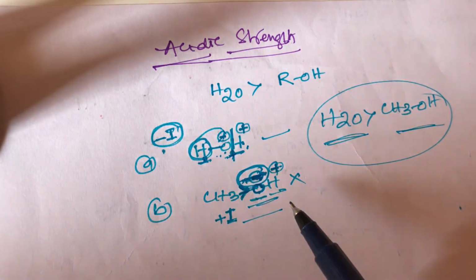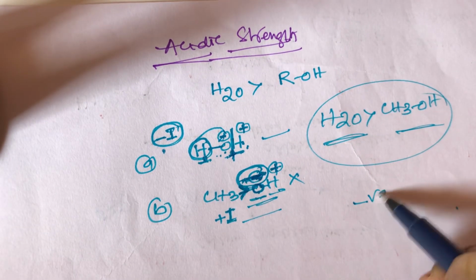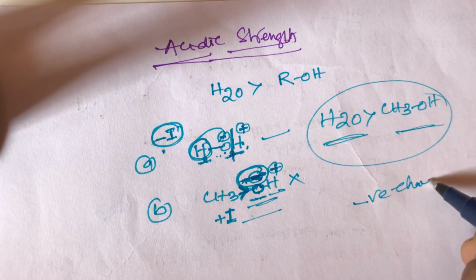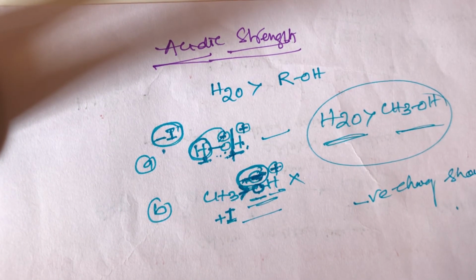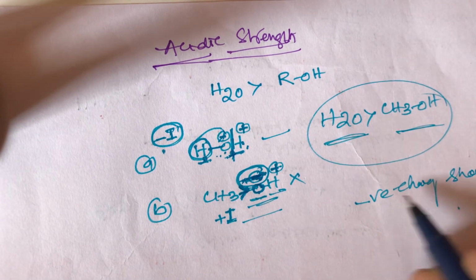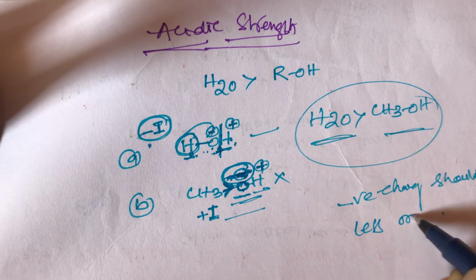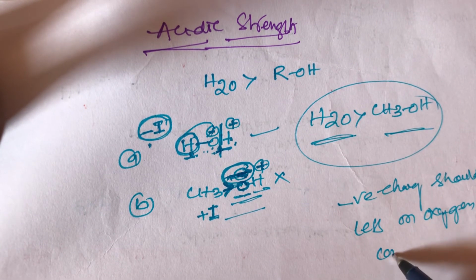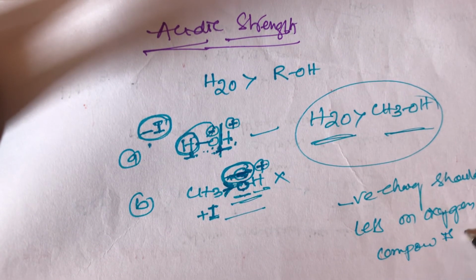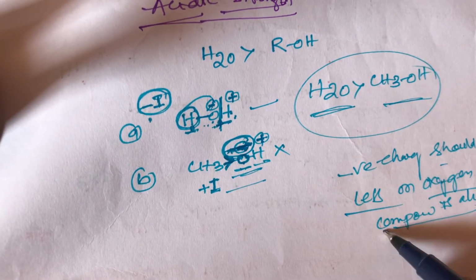So what is the condition here? Our condition for the acidic nature of alcohols is the negative charge. I will give a simple trick, student: negative charge should be less on oxygen. That compound is always more acidic. Simple trick, student.